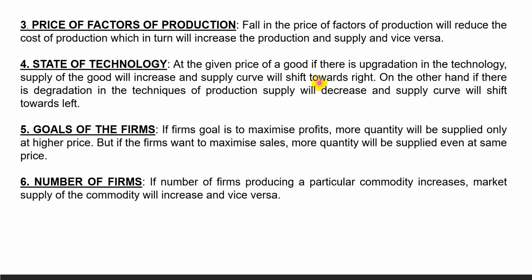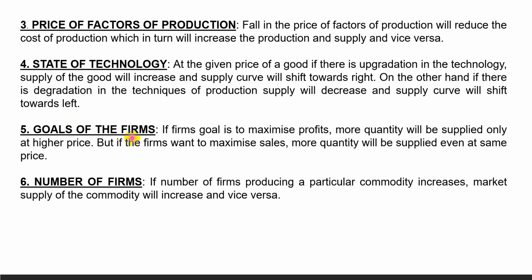So if you are using obsolete or outdated technology, the production will decrease, the cost will increase and supply will decrease. And if you upgrade to advanced technology, then the cost of production will decrease because of large scale production. So the profit margin will increase and the supplier will increase the supply and the supply curve will shift towards right. So the state of technology also specifies that supply increases when the technology is upgraded and decreases when outdated technologies are used.